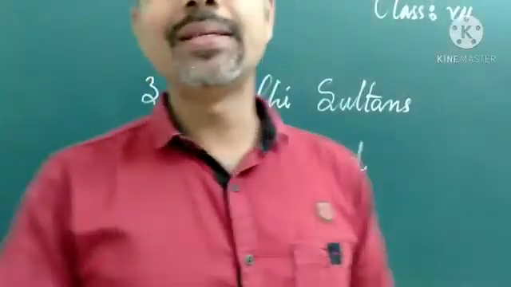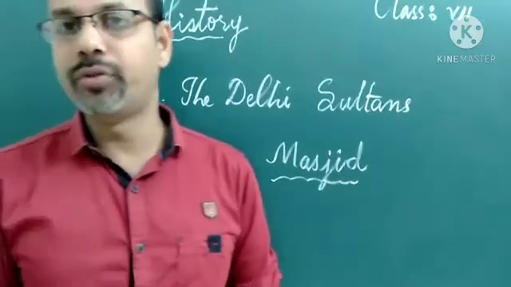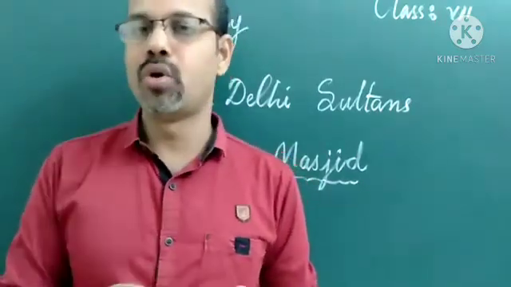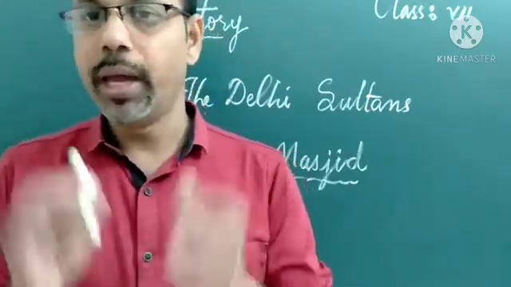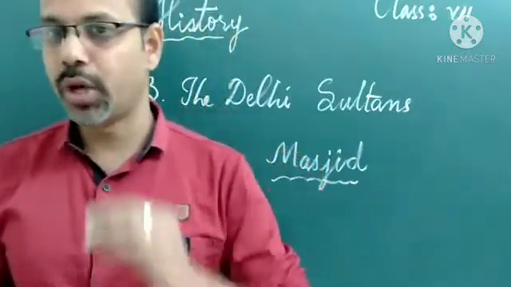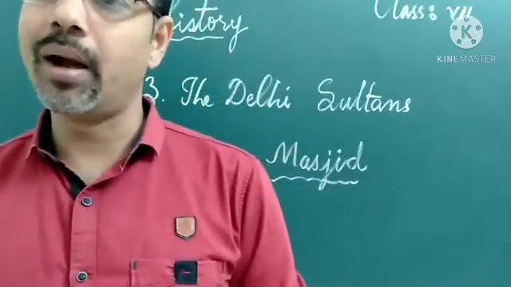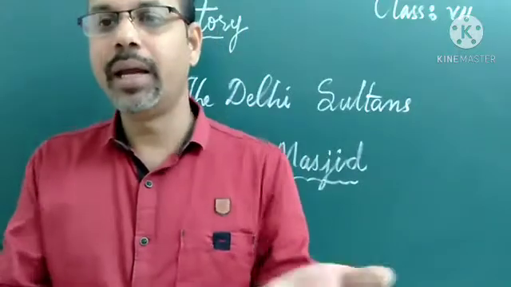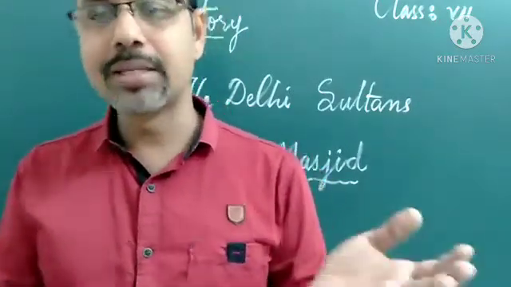Good morning, children. Let us see what were the important constructions of the Delhi Sultans. Masjid or a mosque. We know what is the difference between a masjid or mosque. A mosque is called a masjid in Arabic language. Literally, the place where the Muslims prostrate in reverence to Allah. They believe that Allah is their God.